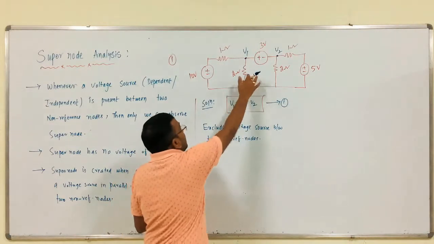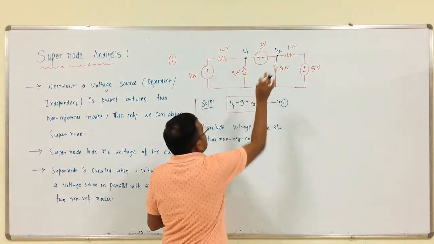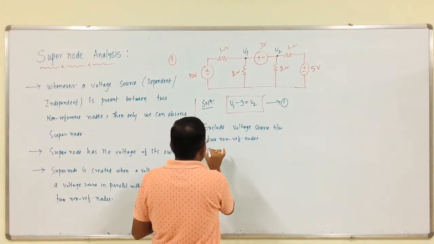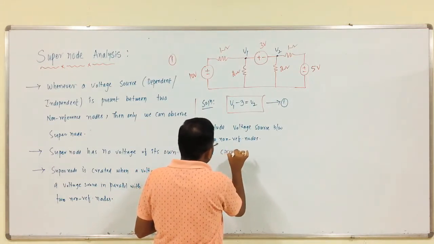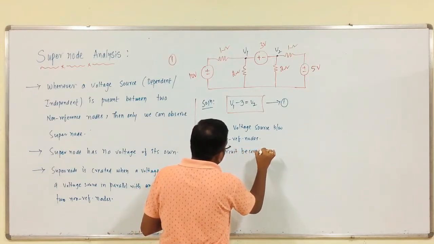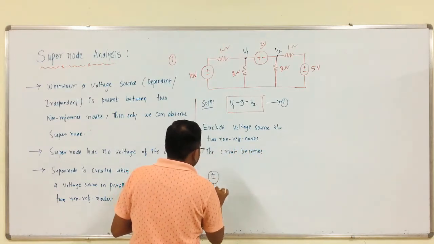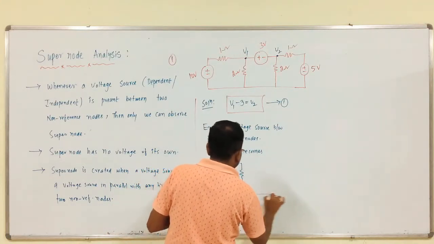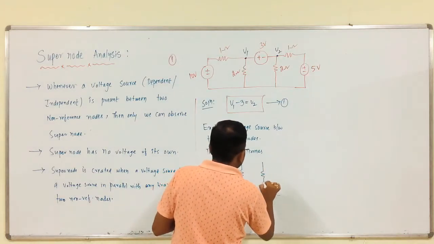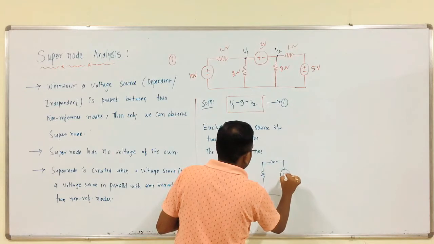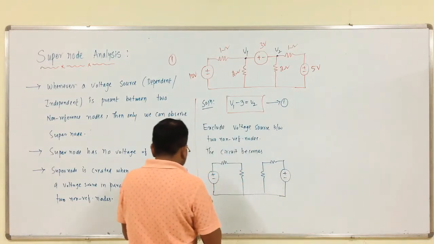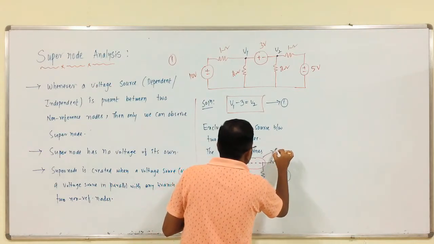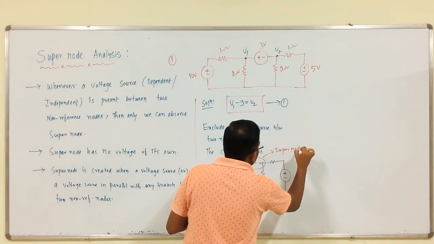Like that, here we remove the voltage source between these two nodes. Therefore, the circuit becomes like this. This is excluded. This is nothing but the supernode.